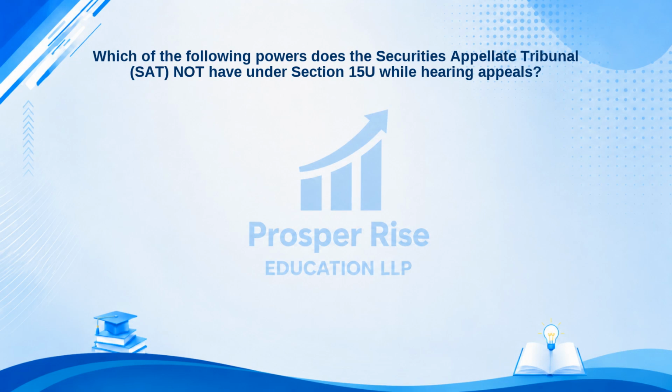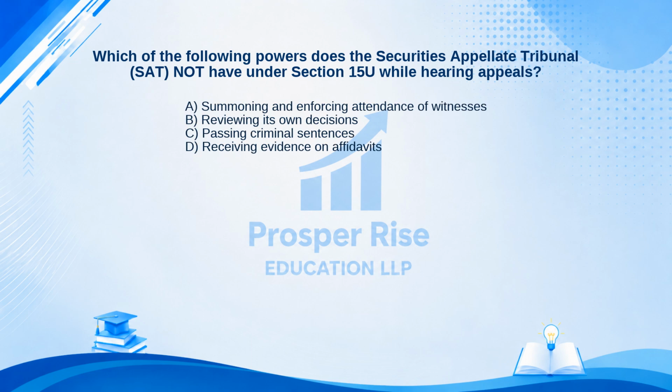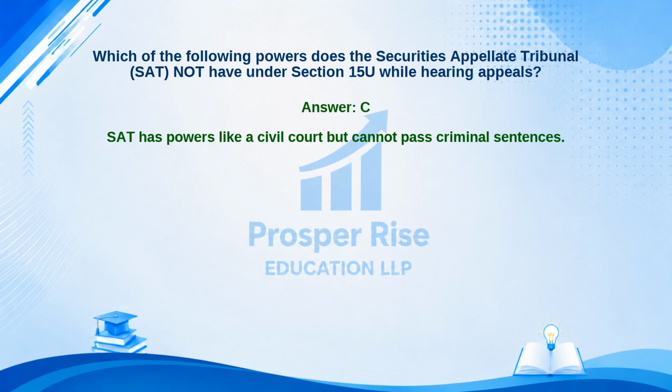Let's tackle this exam question. Which of the following powers does the Securities Appellate Tribunal, SAT, not have under Section 15U while hearing appeals? Here are your options. A. Summoning and enforcing attendance of witnesses. B. Reviewing its own decisions. C. Passing criminal sentences. Or D. Receiving evidence on affidavits. Take a moment to pause the video and decide. The correct answer is Option C. Let's see why. SAT has powers like a civil court, but cannot pass criminal sentences.